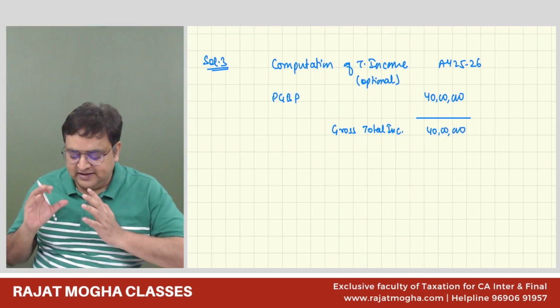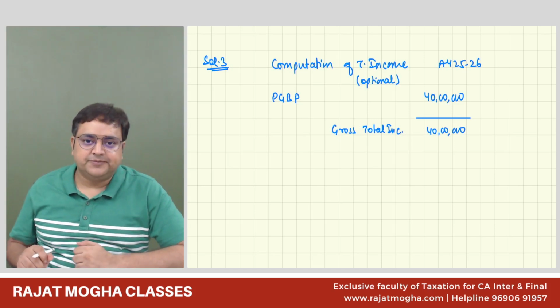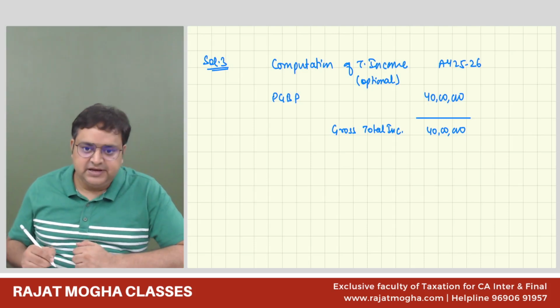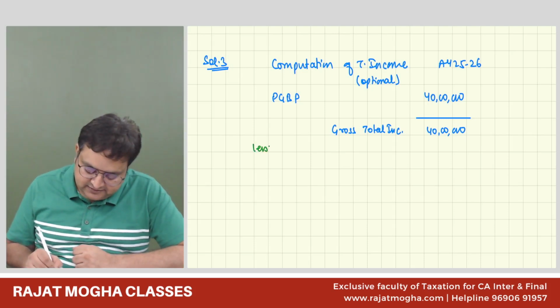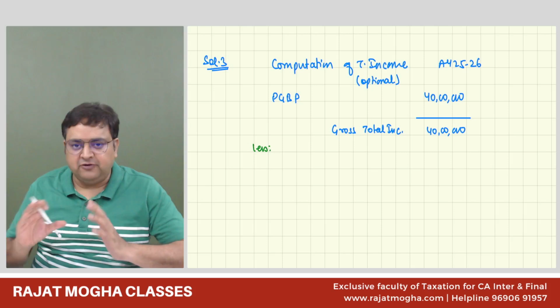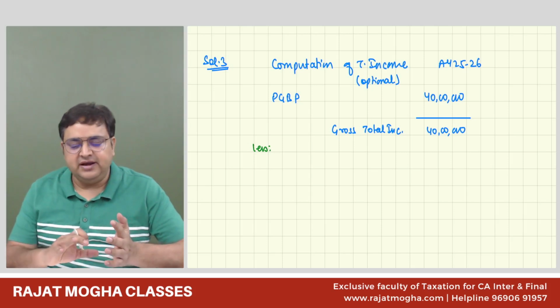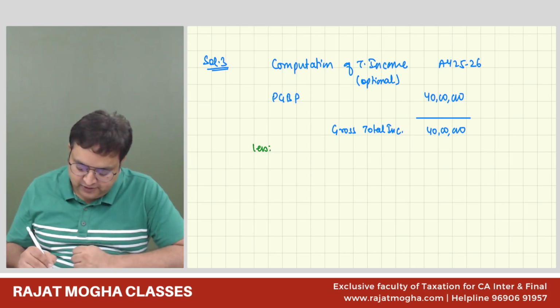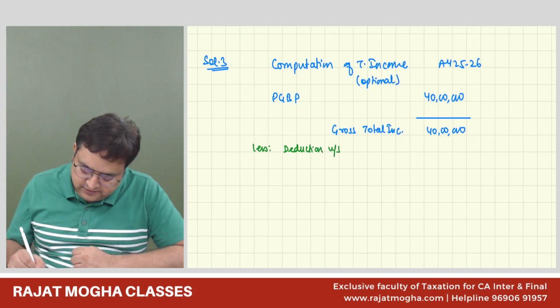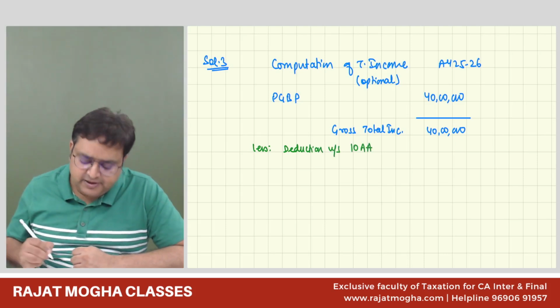So first of all, assessee has GTI of 40 lakh rupees. And from this GTI, we will subtract. See, there is a deduction of chapter 6A also. 10AA is not part of chapter 6A. It is other deduction, right? It is apart from it. So less: deduction under 10AA. This is how you should show 10AA.